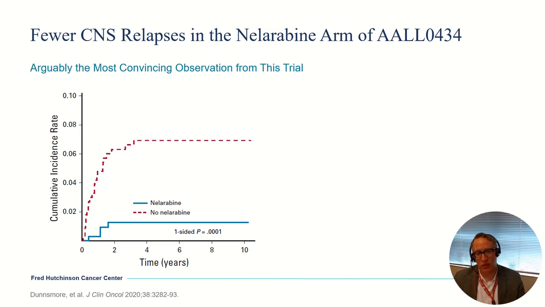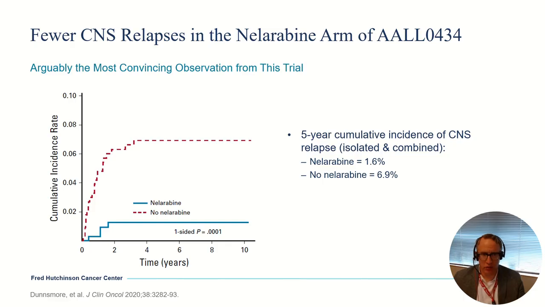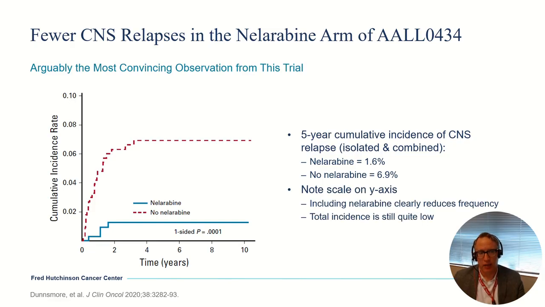What I think actually was maybe the most interesting and practical finding, though, from this clinical trial was that patients randomized to nelarabine had very, very few CNS relapses. And if you actually look at it numerically, the 5-year cumulative incidence of CNS relapse for these patients with T-cell ALL was less than 2% for the arm that got nelarabine, and it was closer to 7% for those who did not. But admittedly, these are still fairly rare events. I mean, the y-axis on this scale makes the difference look a lot bigger on the figure. But it certainly looks compelling that nelarabine will reduce the frequency of these events, even though the total incidence is fairly low.